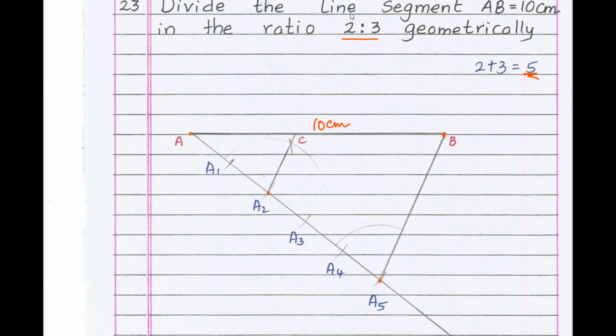Then from the second point, you should draw a parallel line to BA5. How to draw the parallel line? From the point A5, draw an arc with the same length. Draw an arc from A2. Now measure the arc length, then using the same length cut here and pass a line through it. You will get a parallel line to BA5.